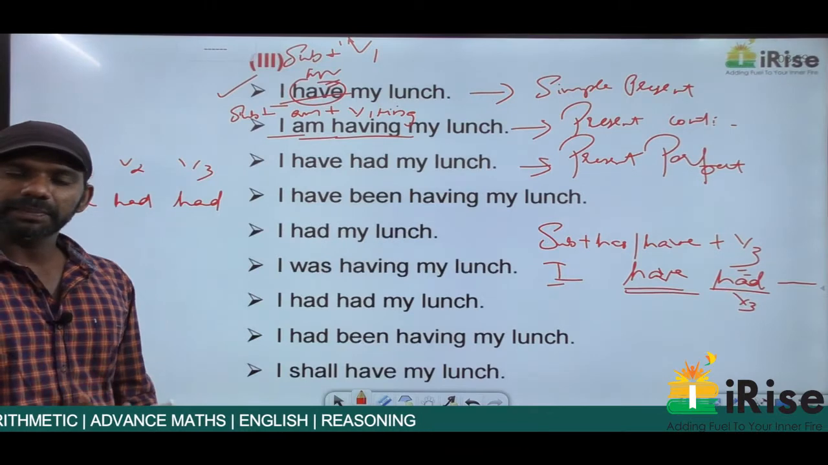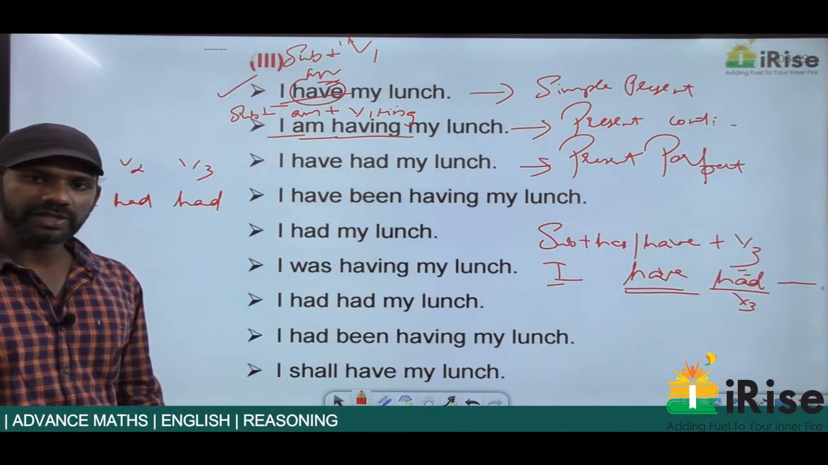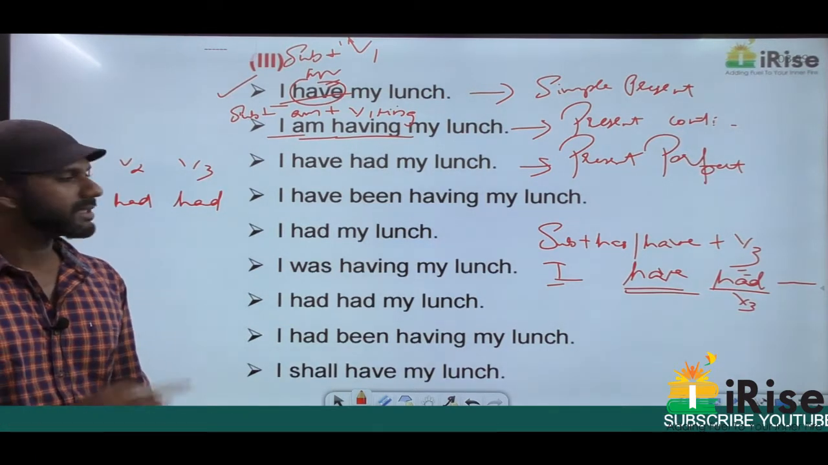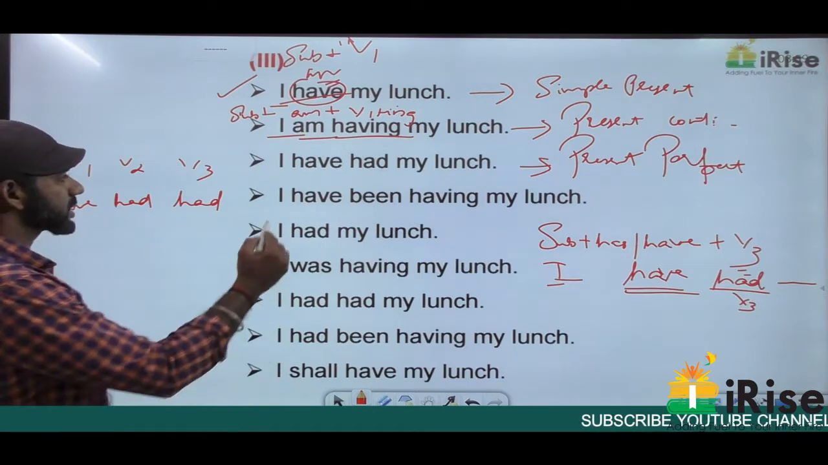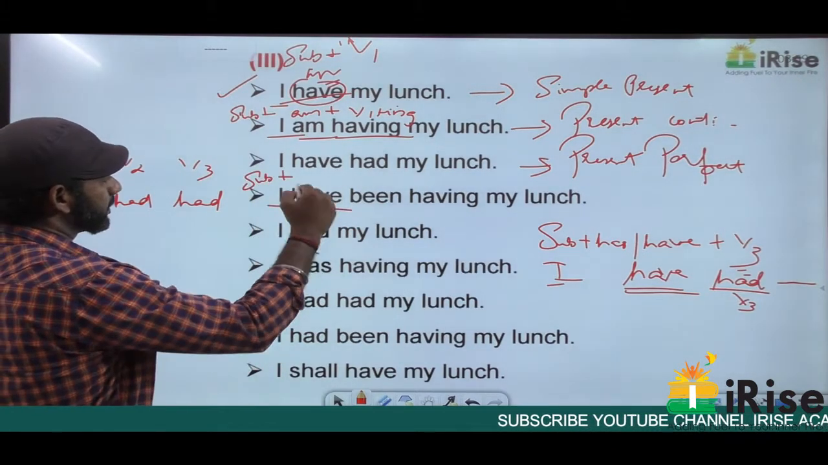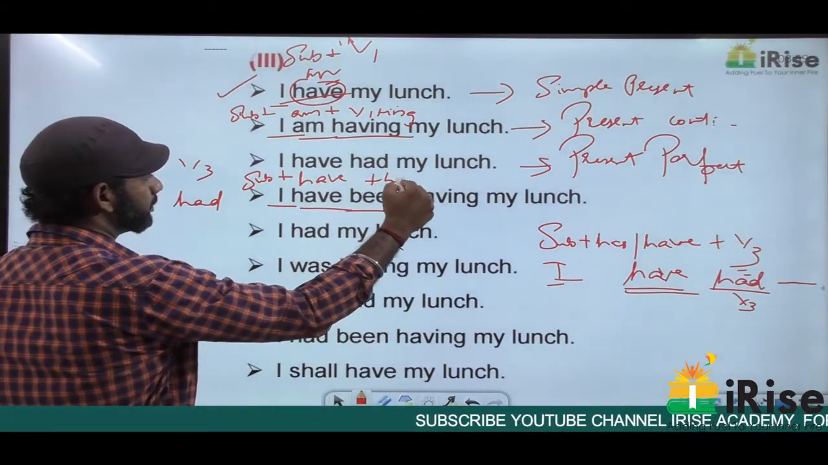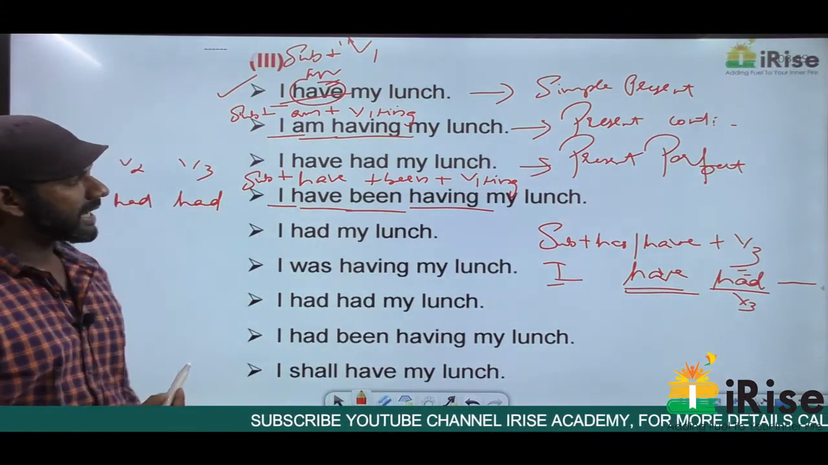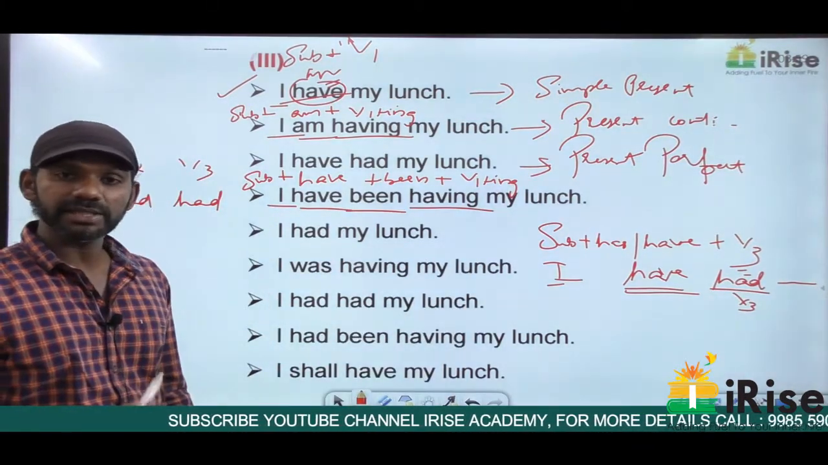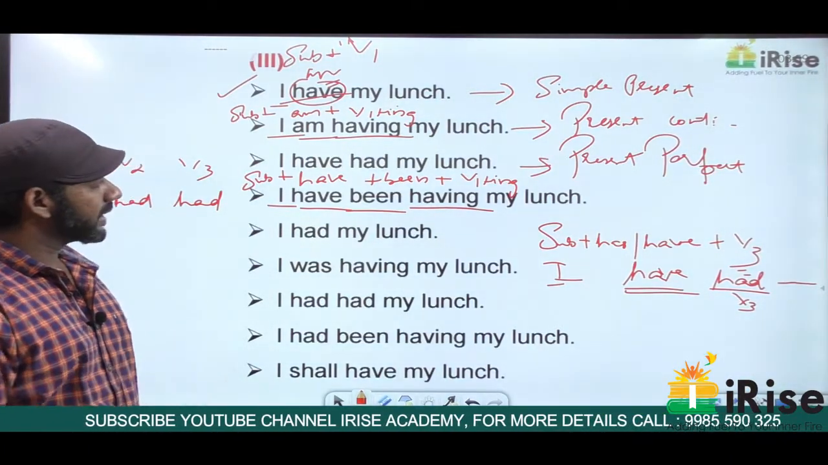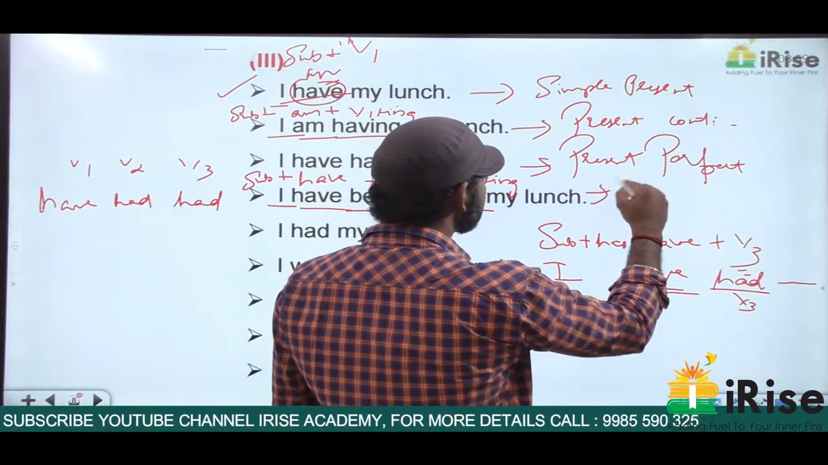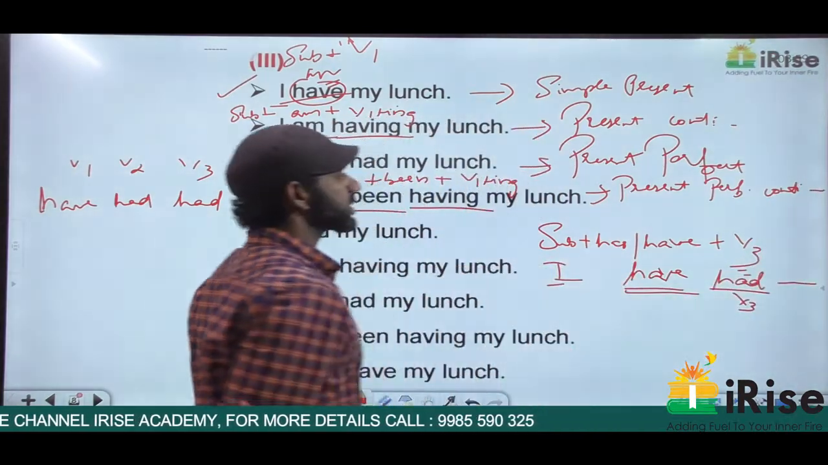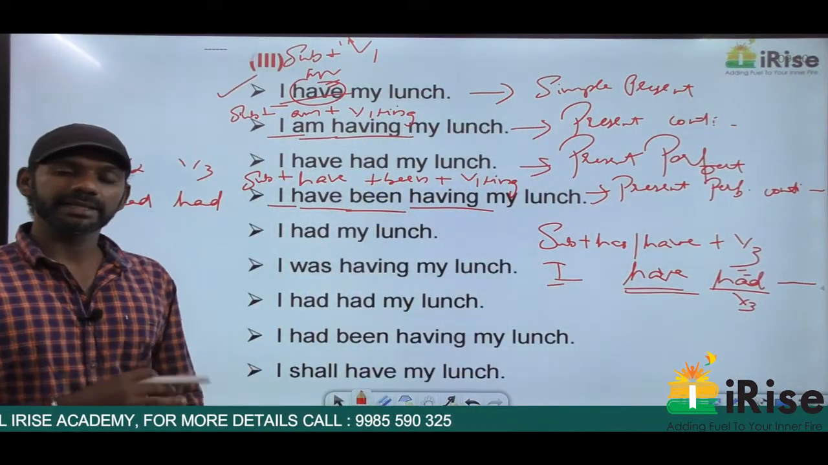The fourth category is present perfect continuous. Structure: subject plus has or have plus been plus V1 plus ing. I have been having my lunch. The subject here is I plus have plus been plus having is V1 plus ing. Subject plus have plus been plus V1 plus ing is present perfect continuous. So I have been having my lunch is present perfect continuous tense.